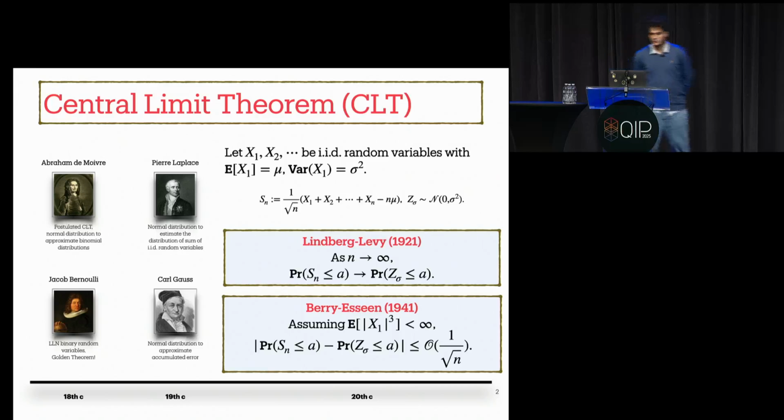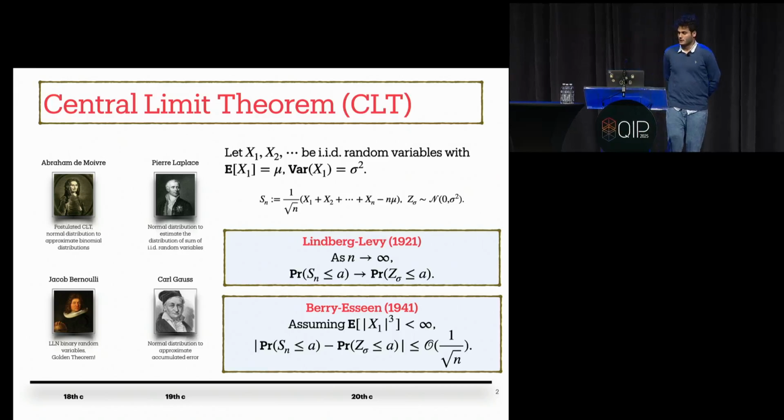Set Sn to be the normalized summation of n IID random variables, and Z sigma to be the normal random variable with mean 0 and variance sigma squared. In 1921, for the first formal version of the central limit theorem, Lindeberg and Lévy showed that as n goes to infinity, the CDF of Sn converges to the CDF of Z sigma in a pointwise sense. And regarding the convergence rate, Berry and Esseen in 1941 showed that assuming the finiteness of the third order moment, this convergence happens at the rate of 1 over square root of n.